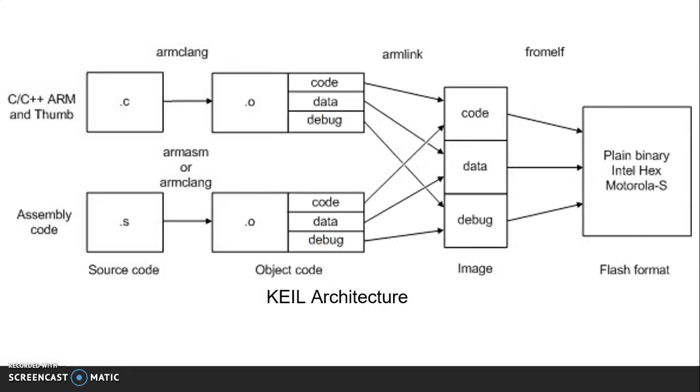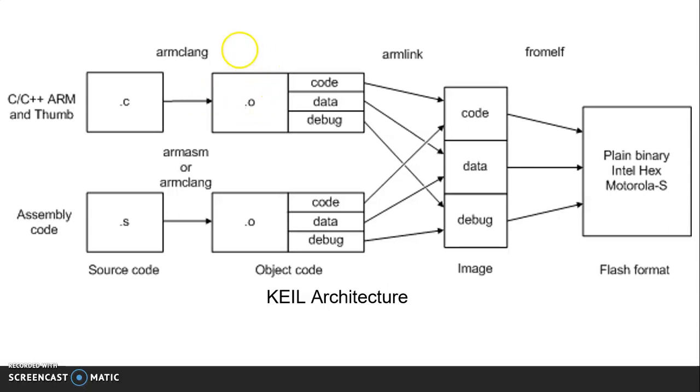This chart shows the basic architecture for the Keil compiler. The Keil compiler combines the optimized tools and libraries from ARM with a modern LLVM-based compiler framework. The components in ARM Compiler 6 are ARM Clang, which you can see here, which is the compiler and integrated assembler that compiles C, C++, and GNU assembly language sources.